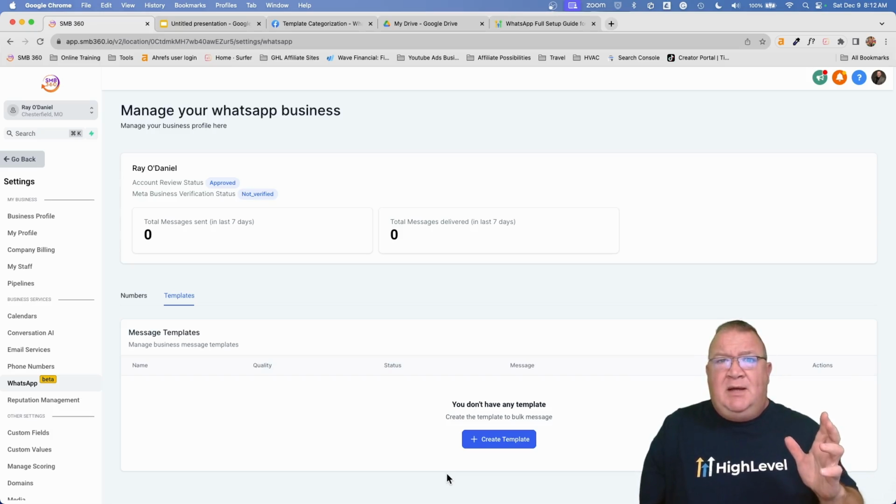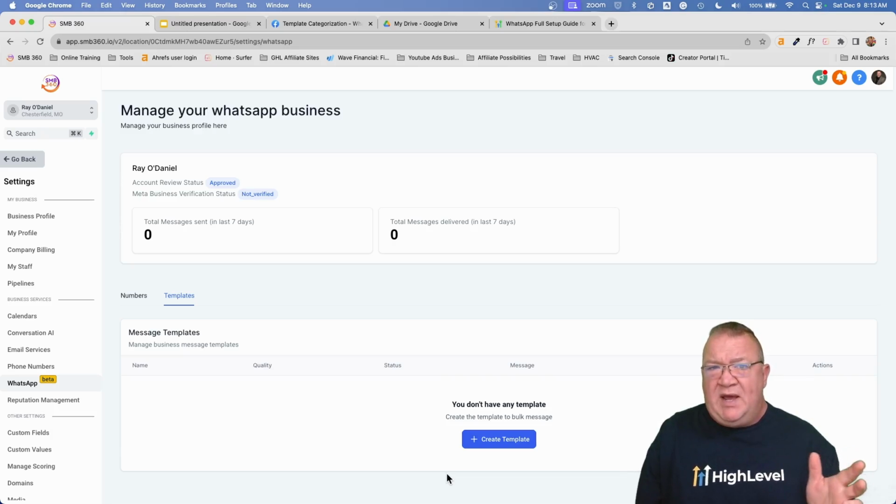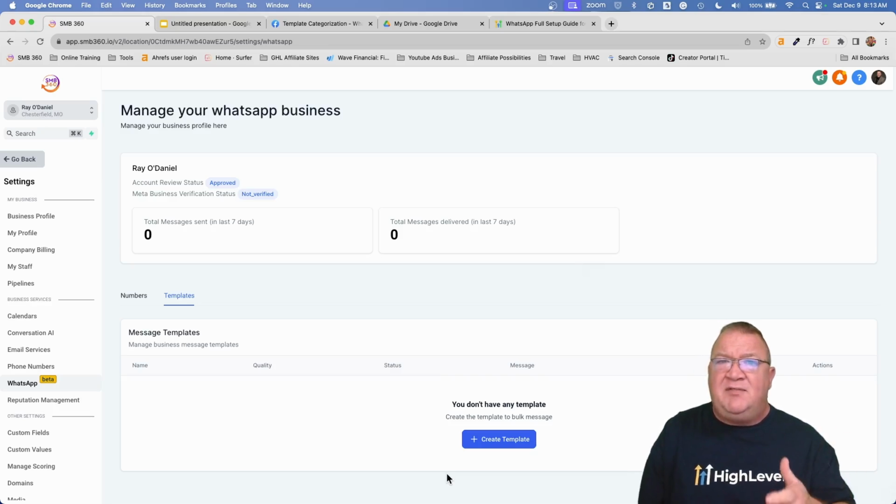Now, SMS is predominantly the best, probably most effective way to communicate in most parts of the world. However, when you get overseas and into smaller countries, this is where HighLevel, I'll admit, does have a problem. HighLevel is based upon Twilio. Ultimately, that's the platform it's based upon, whether it be the LC phone system that you're using or Twilio directly, you're still using the Twilio backend. As a result, you're limited by Twilio's phone numbers in certain areas and the ability to send SMS messages inside certain countries.